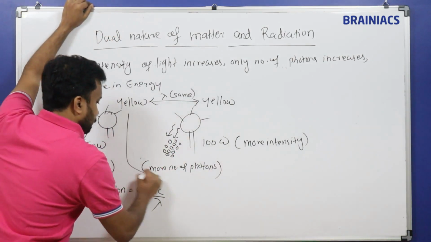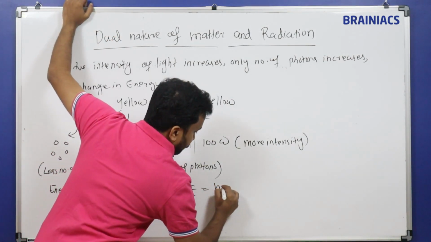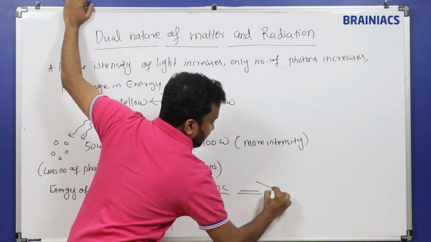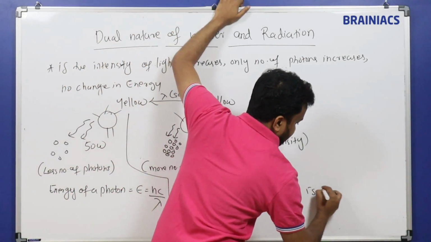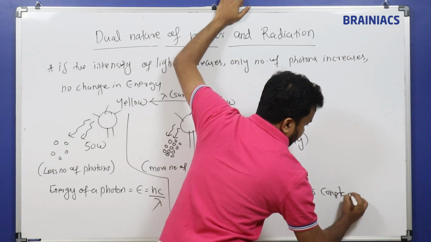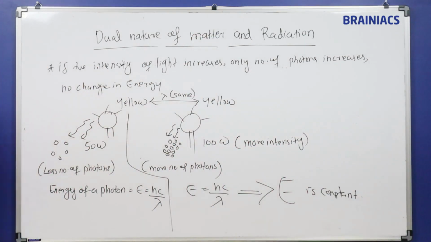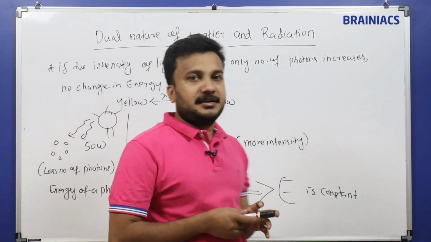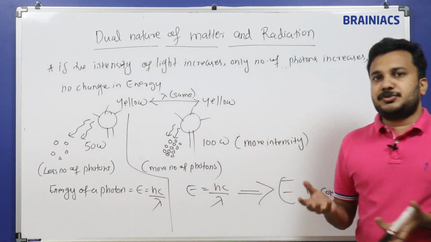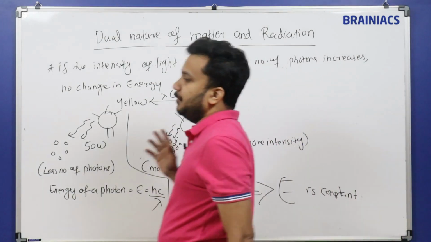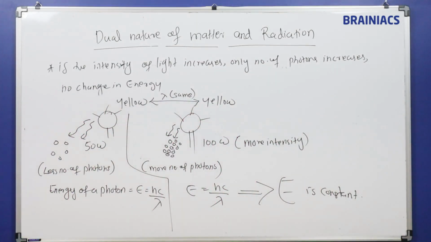In this case also, energy is equal to hc by lambda. So E is constant. Energy is not changing. Energy between these two and these two is the same. Intensity increasing means the number of photons coming out of the bulb changes based upon the power. With a higher power bulb, there will be more photons. Okay, fine.